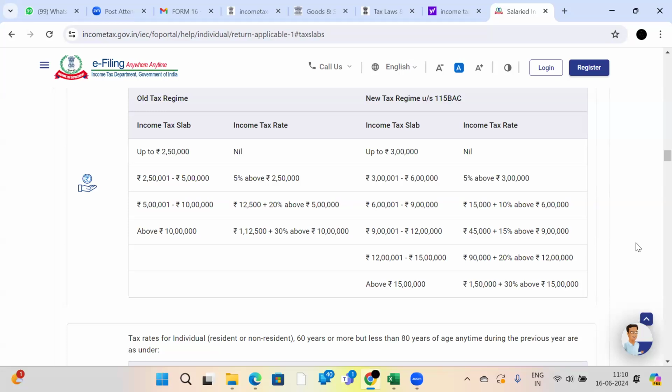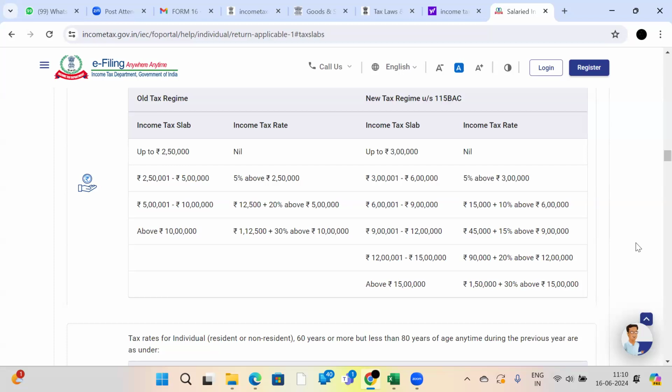You may have a doubt: sir, my company has deducted tax under the new tax option. Can I select the old tax regime at the time of filing the income tax return? So I will get a 10,000 refund, sir. Yes, you can file your income tax return under the old tax regime. Or if I am getting a refund under the new tax regime only, then you can file under the new tax regime only.